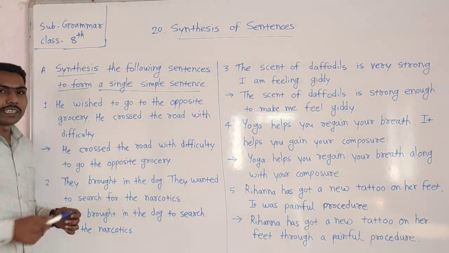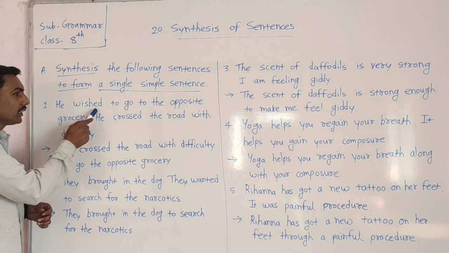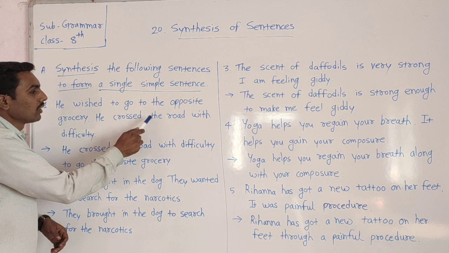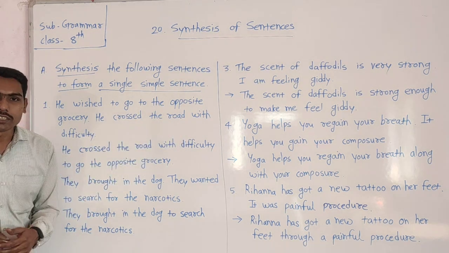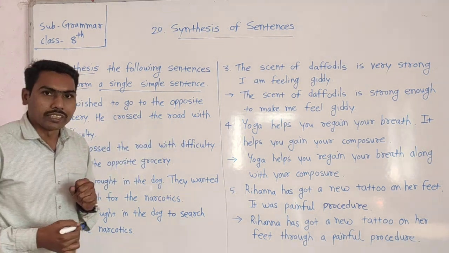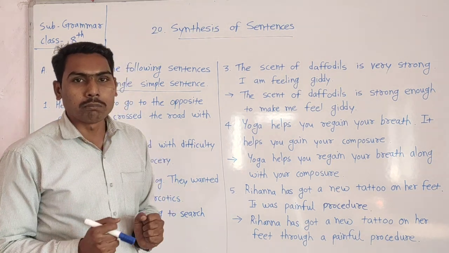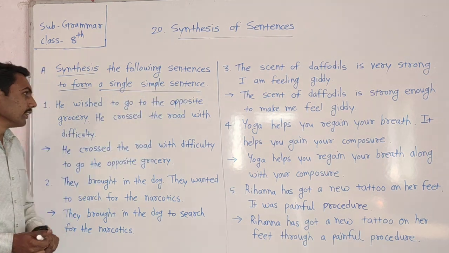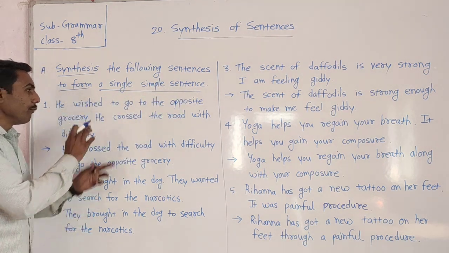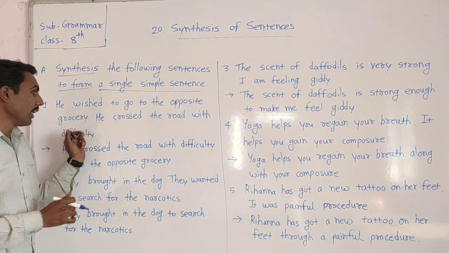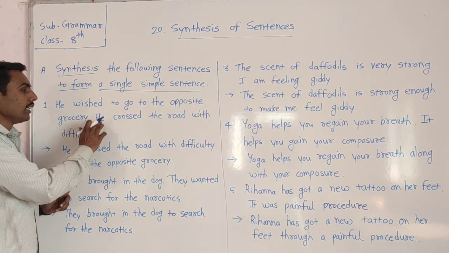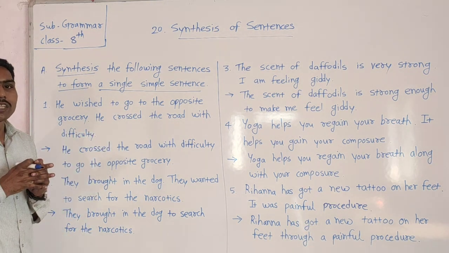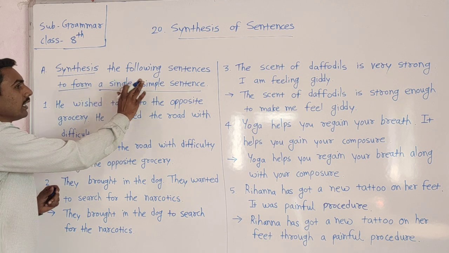Okay, look here. The first sentence is: He wished to go to the opposite grocery. Full stop. He crossed the road with difficulty. These are two sentences. We have to form a single simple sentence. The first sentence is, he wished to go to the opposite grocery, and the second sentence is, he crossed the road with difficulty. We have to merge two sentences into a single simple sentence.